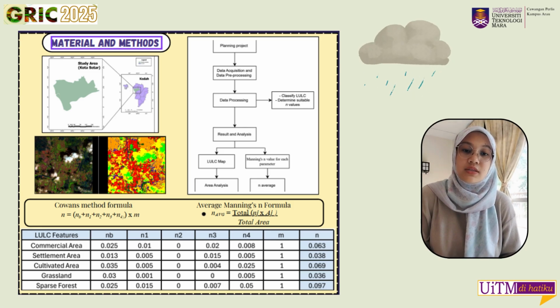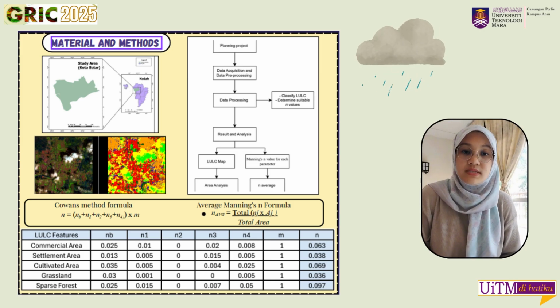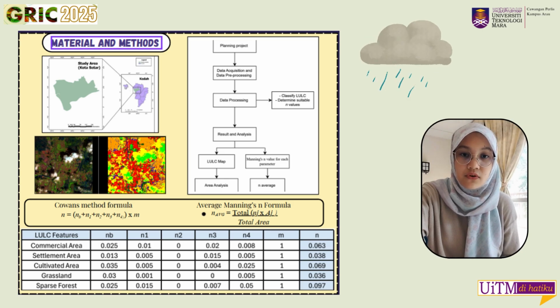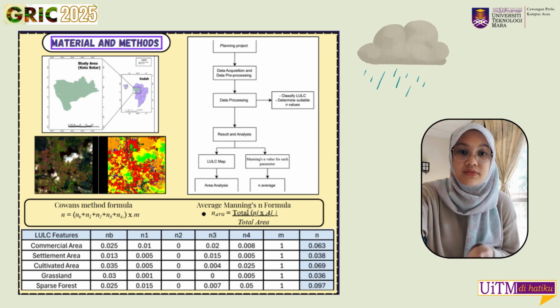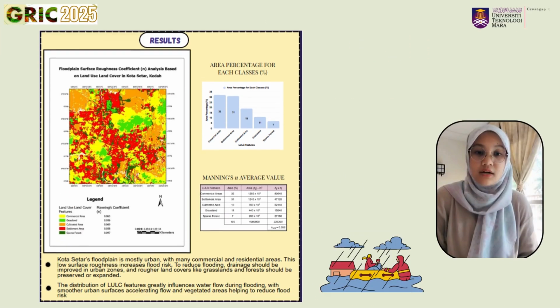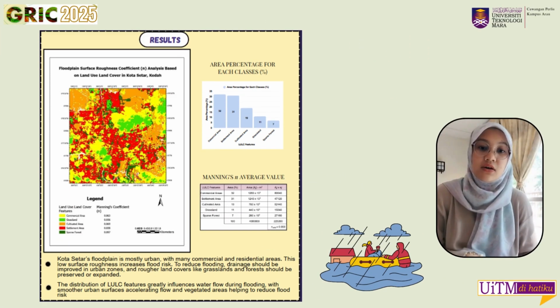Meanwhile, m was set to 1.0 since the selected area consists of a relatively straight river with only slight meandering. Once the individual n values were calculated for all land cover types, I used a weighted average formula to get the overall roughness value for the study area. These final average values give a more realistic estimate of surface resistance, which is critical for hydrological modeling and predicting flood behavior. Now, let's take a look at the result of the study.